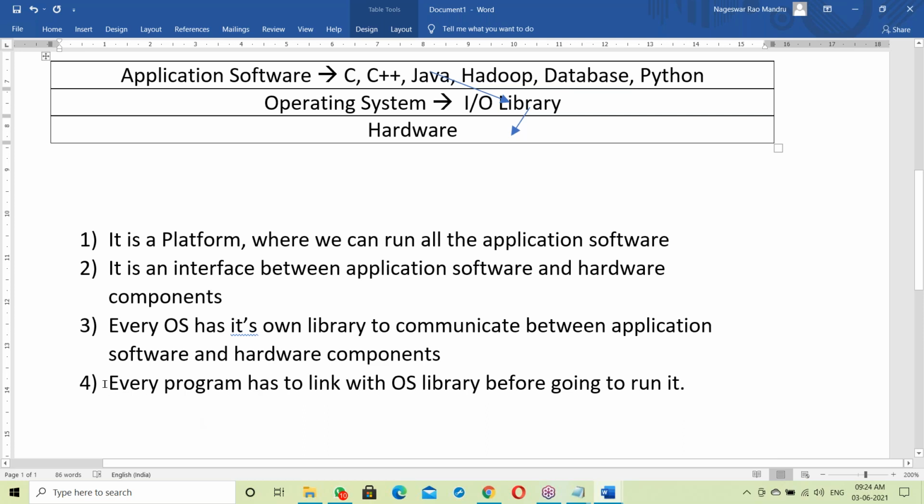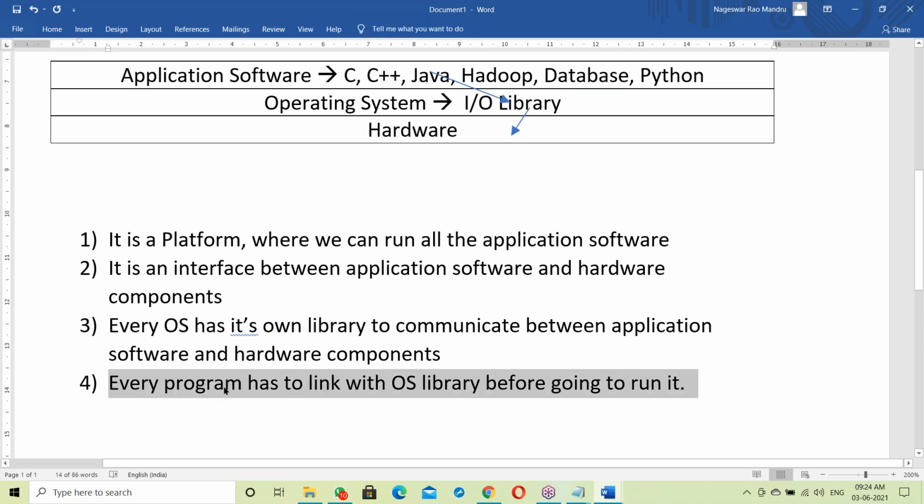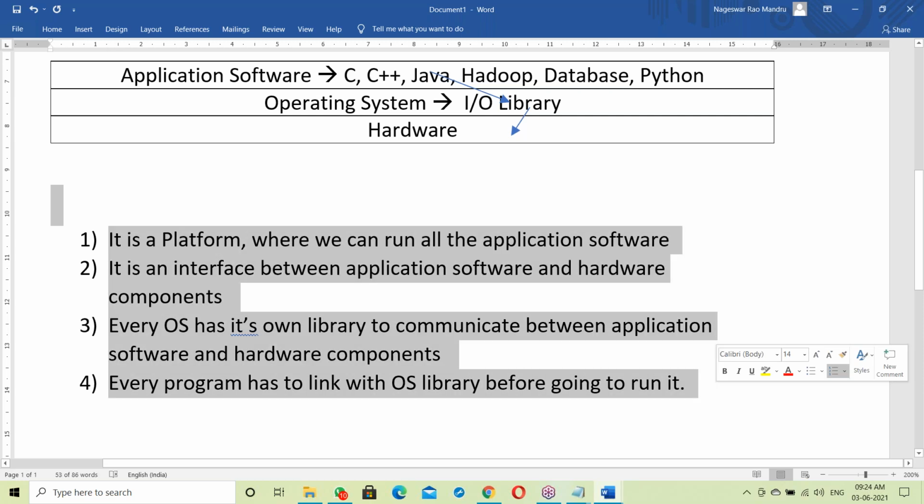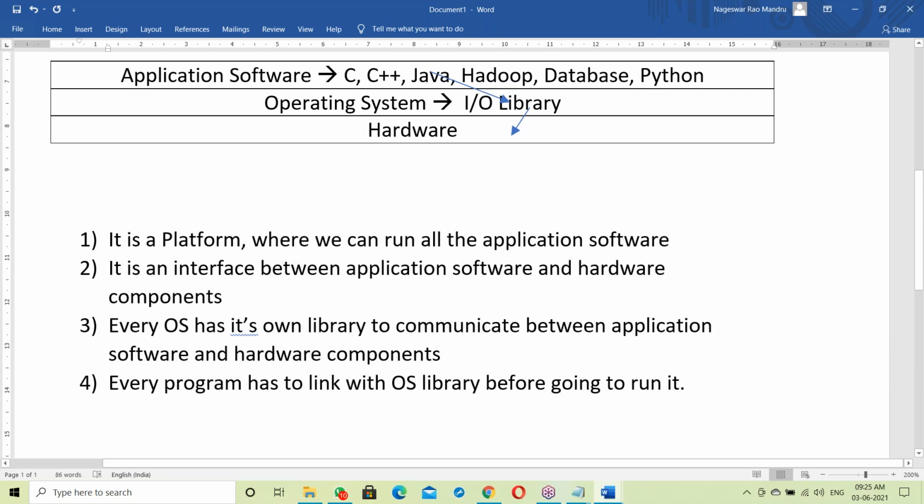Next, every program has to link with the OS library before going to run. Maybe a Java program, maybe a C program, it has to link with the OS library, and then execution starts. That linking may be static linking or dynamic linking. So this is about the OS.